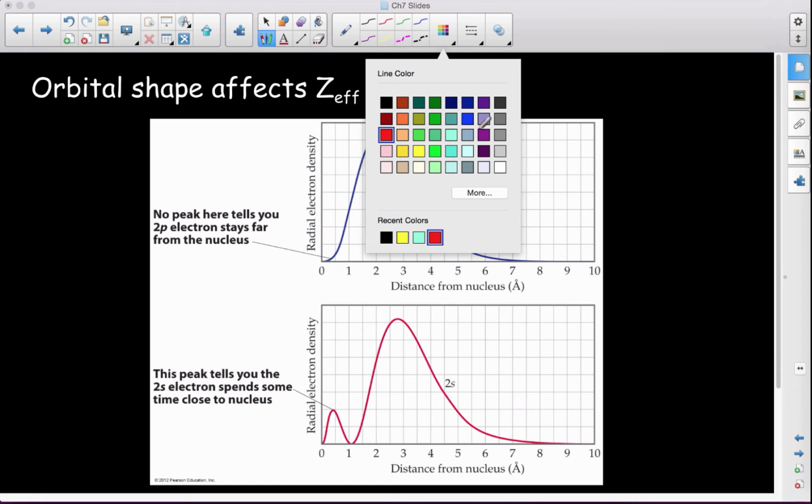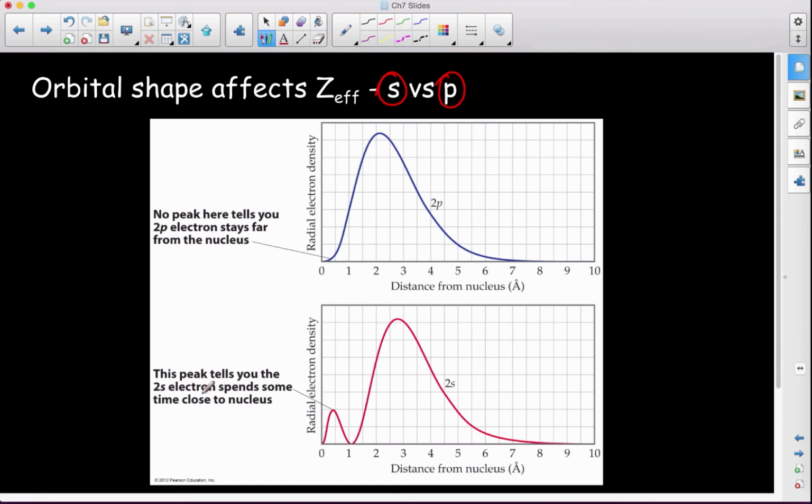And if we're looking here at this diagram, right, we can see that quite clearly, right? Here, again, distance from the nucleus, electron density. This one says that we have a small peak right here, which gives us a little bit more close to the nucleus than this one does, right?